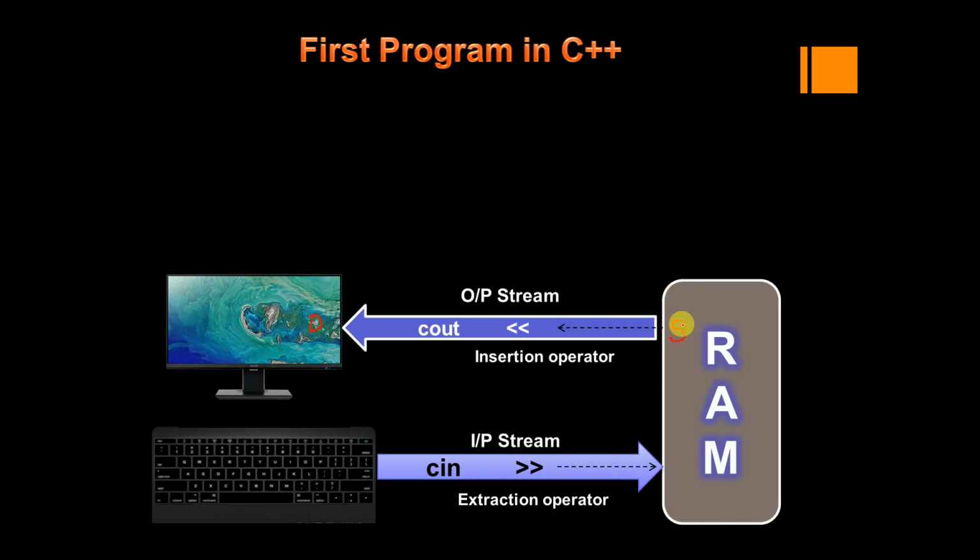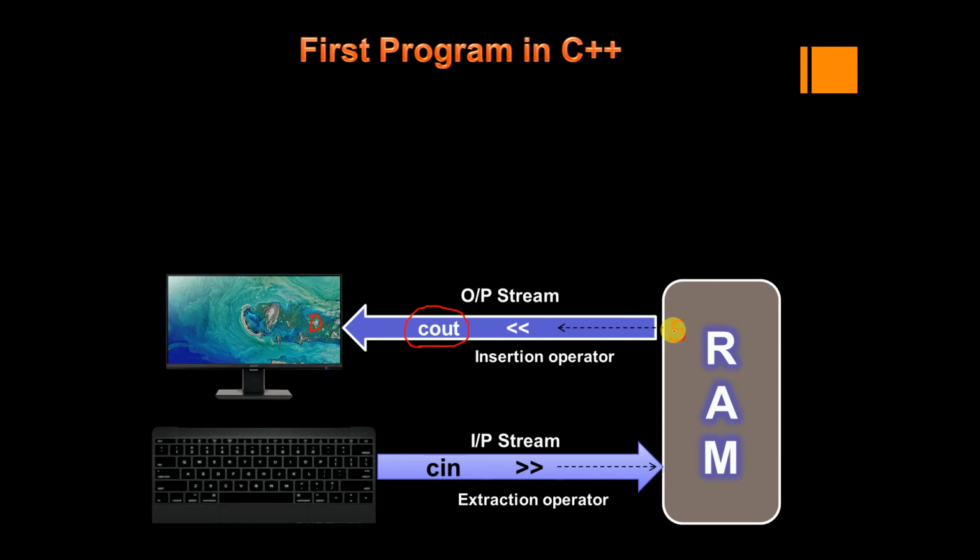Now the stream is transferring from RAM memory to monitor. There should be some mediator required to take this data from RAM memory to monitor. That is nothing but the cout object. The cout object works as a mediator between RAM memory and monitor.